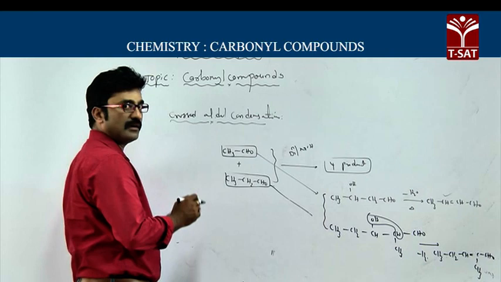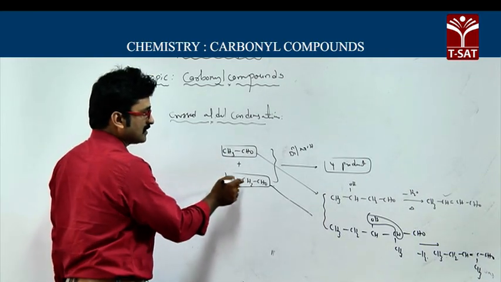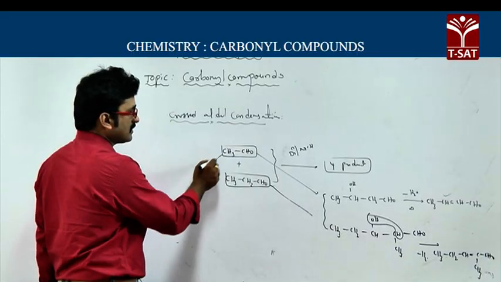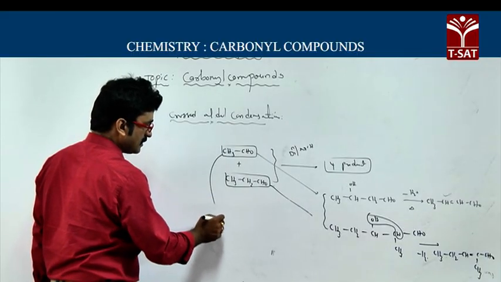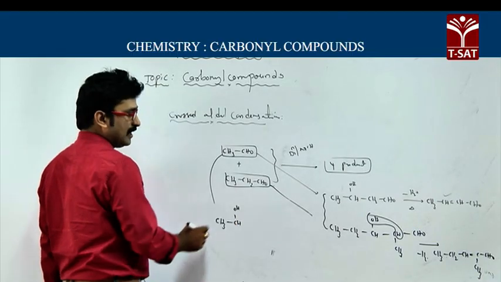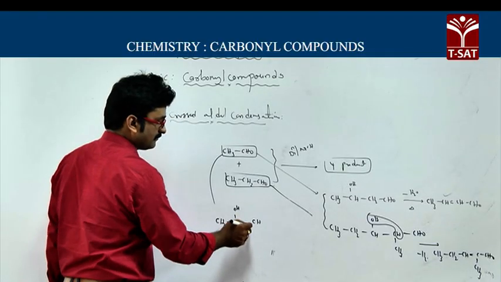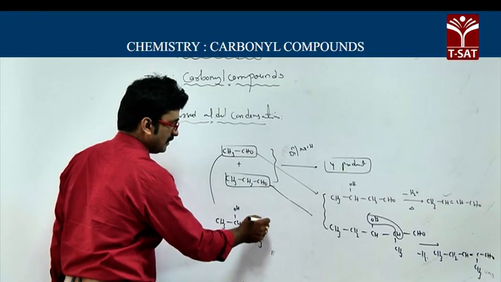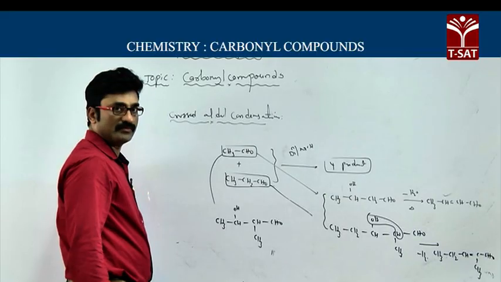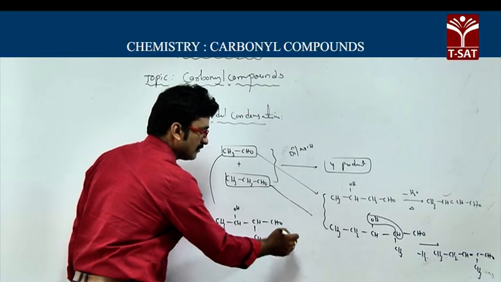Now I am going to write the crossed products of CH3 CHO and CH3 CH2 CHO, and in this case the first one is CH3 CHOH, and in this I am considering the alpha hydrogen. So you will get CH CH3 CHO, and when it is heated it loses water.